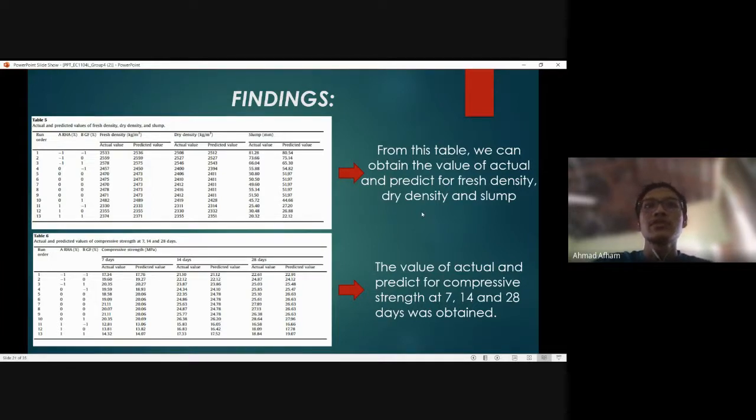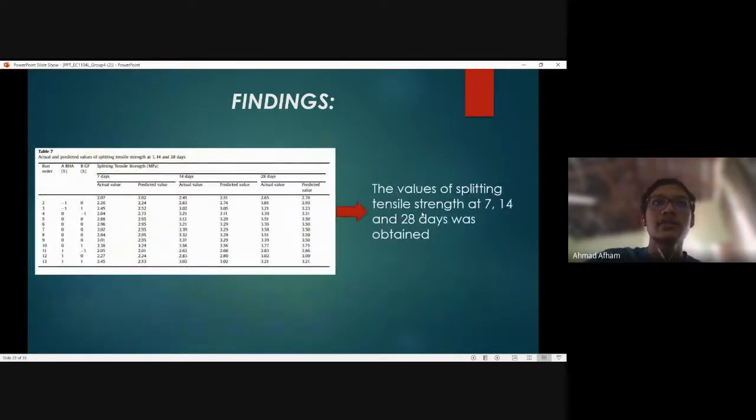For table 6, we can obtain the value of actual and predicted compressive strength at 7 days, 14 days, and 28 days for 13 mixed proportions of concrete. For table 7, we can obtain the value of splitting tensile strength at 7 days, 14 days, and 28 days, again for 13 mixed proportions of concrete.